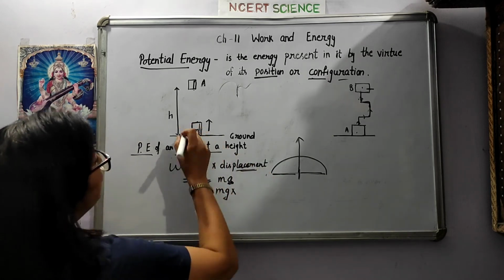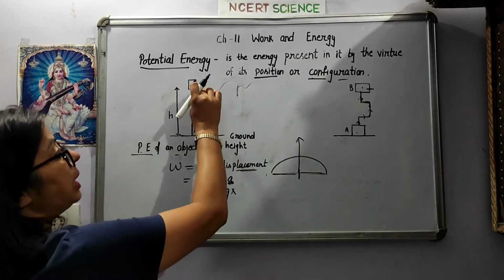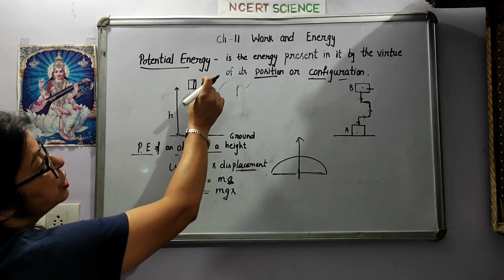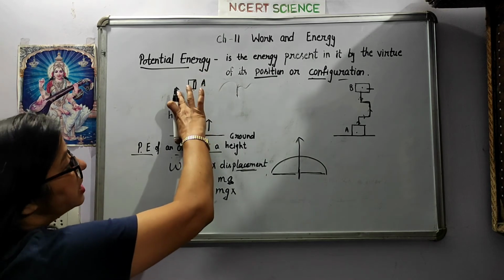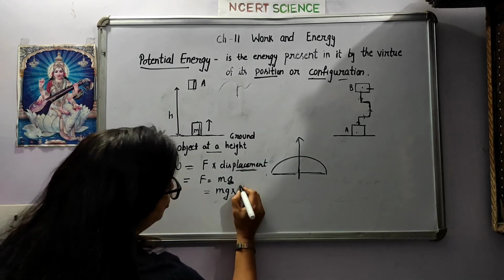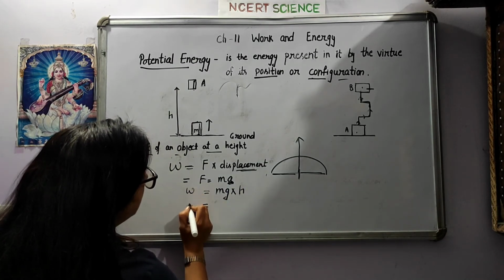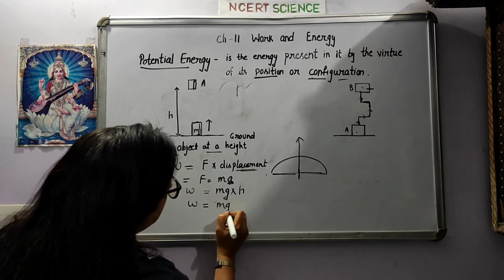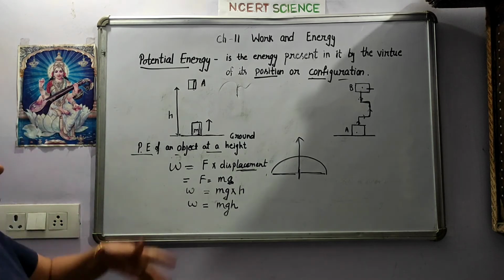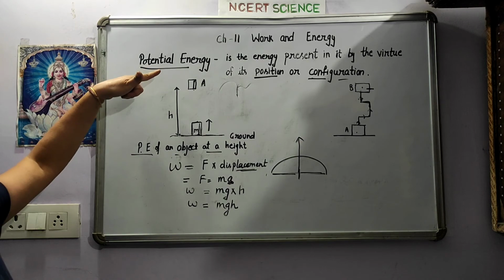So what is the displacement here? In the initial condition, the box was on the ground, right? But in the final position, you can see that the box is at point A, and the distance covered by this box is H. So what is the formula for work here? That is mgh. Students, here you can see that this is a straight path.